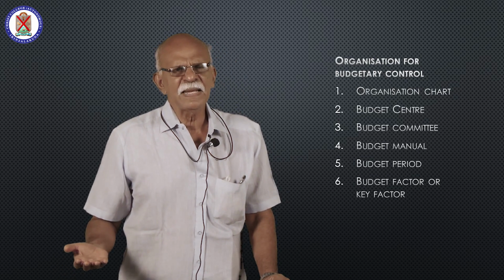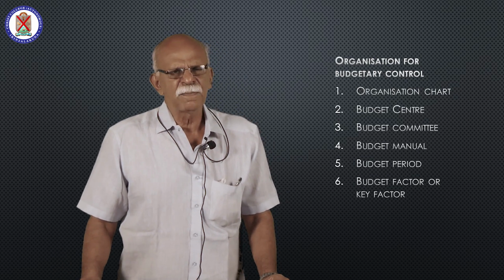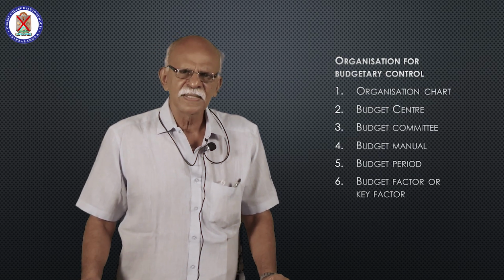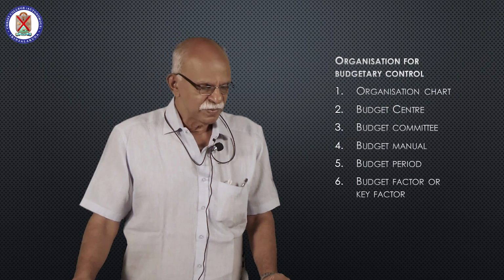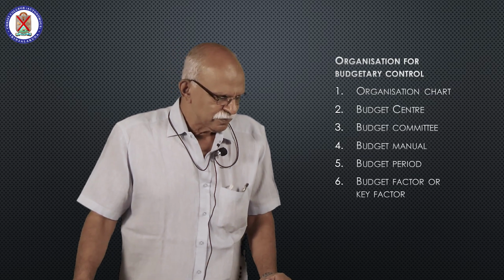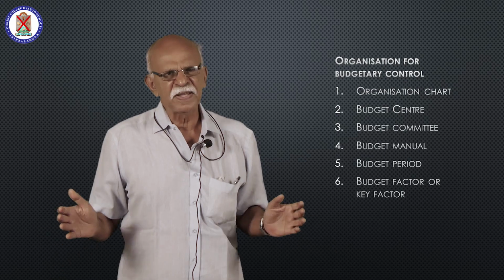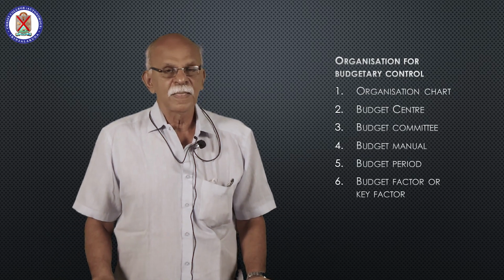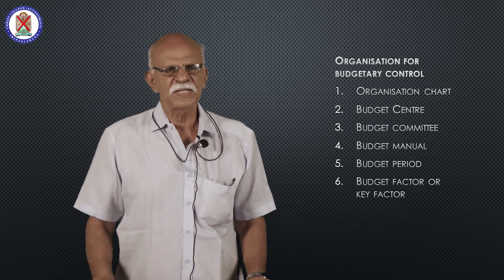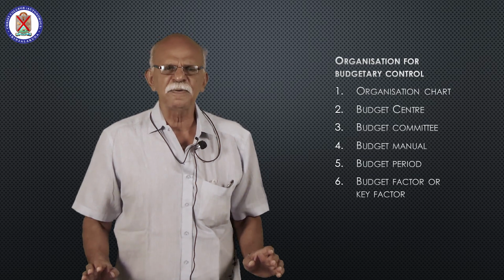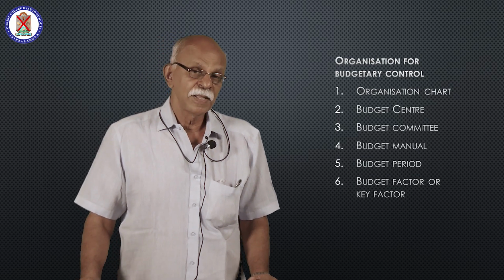The budget committee can make suggestions, they can make changes, they can make adjustments if needed. And then after receiving the functional budgets from various departments, they will prepare a master budget which incorporates all functional budgets.